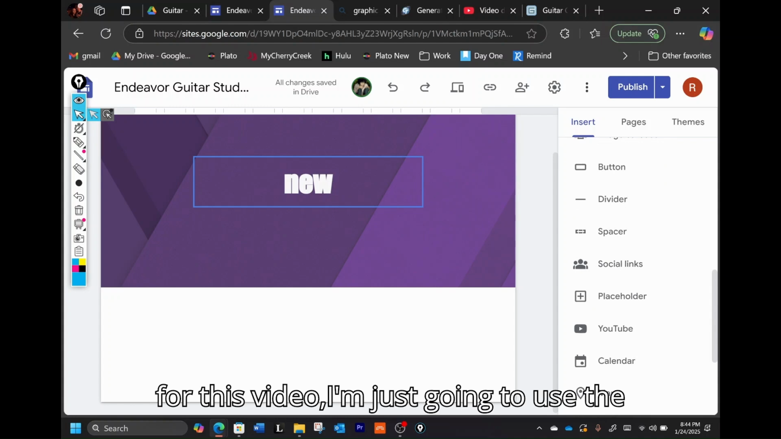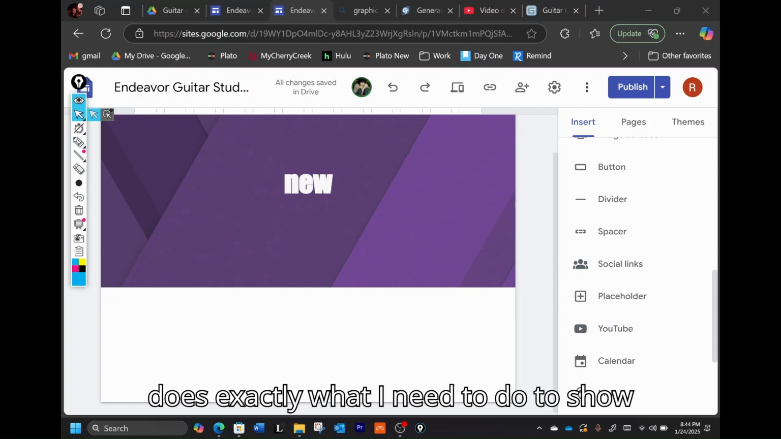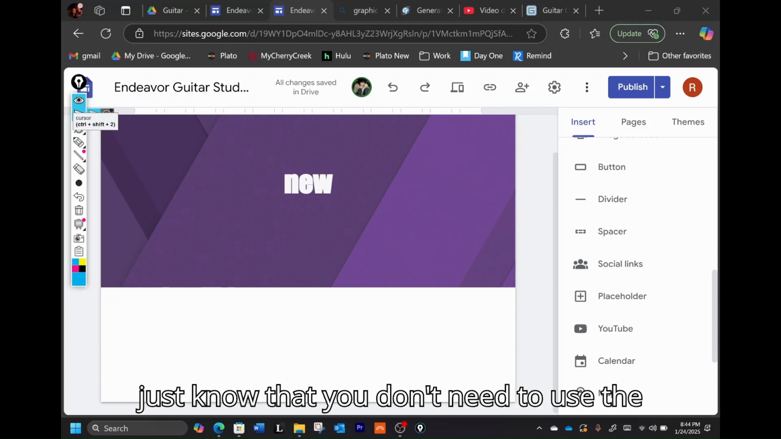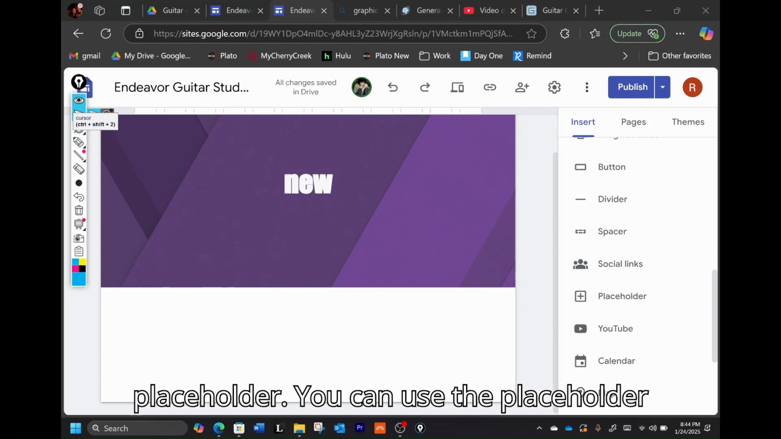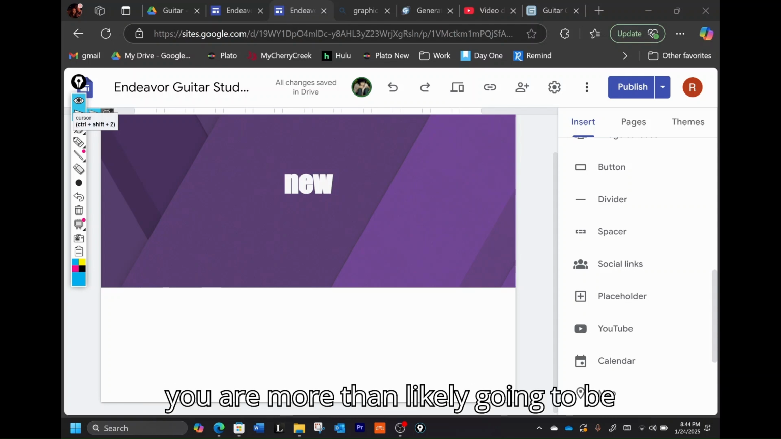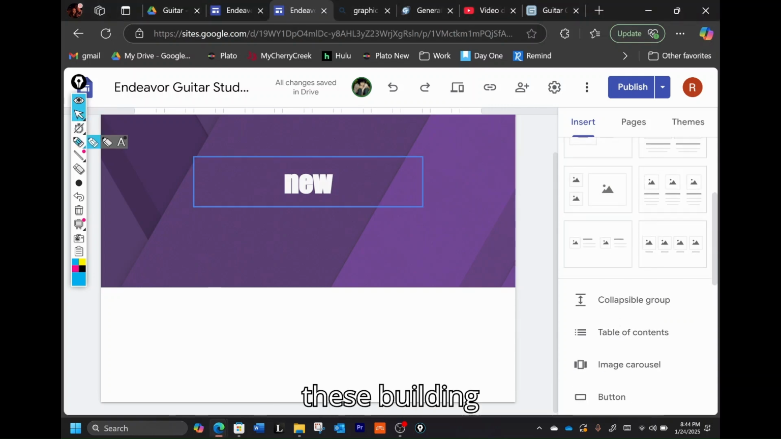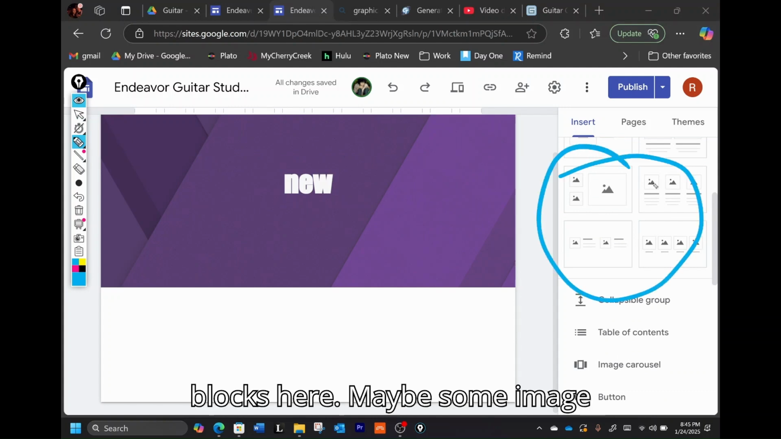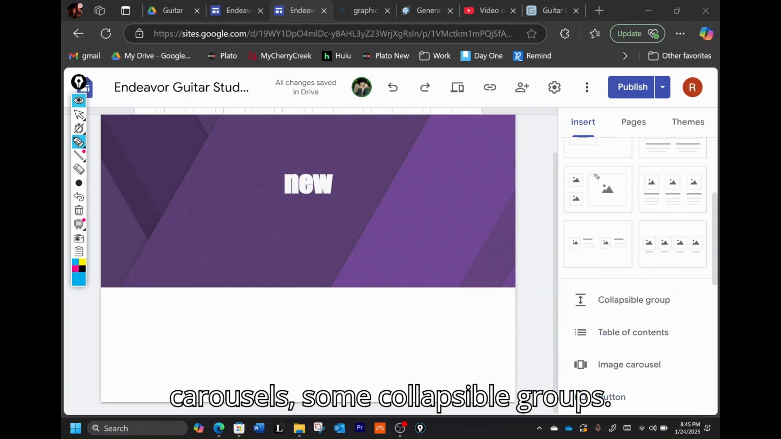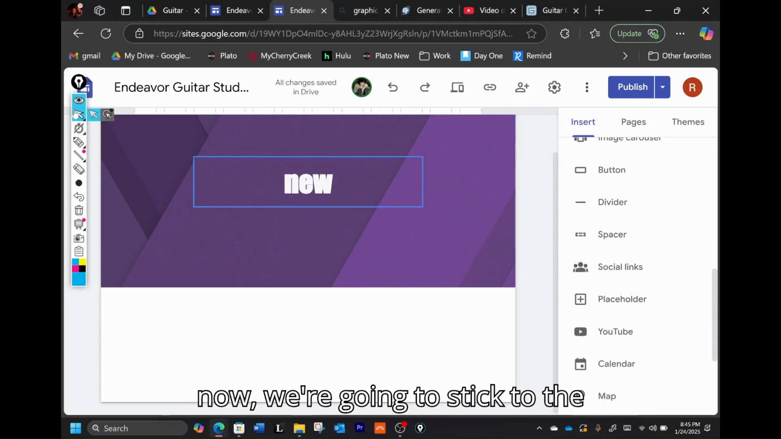For now, for this video, I'm just going to use the placeholder. It's nice and simple. It does exactly what I need to show you guys how to move things around, how to resize things, things like that. But just know that you don't need to use the placeholder. You can use it if you're trying to build things out, but you are more than likely going to be using more of these building blocks here, maybe some image carousels, some collapsible groups. There's a lot of different options that you're going to be using. But for right now, we're going to stick to the placeholder.